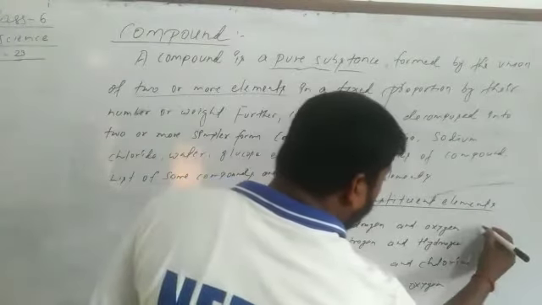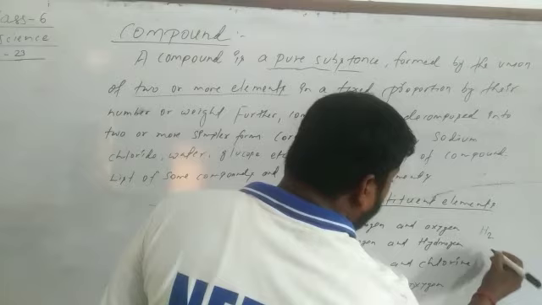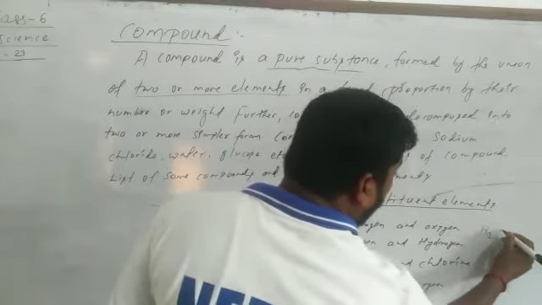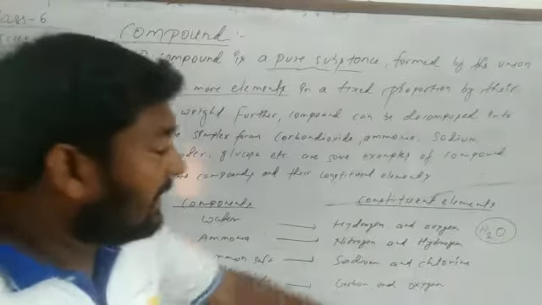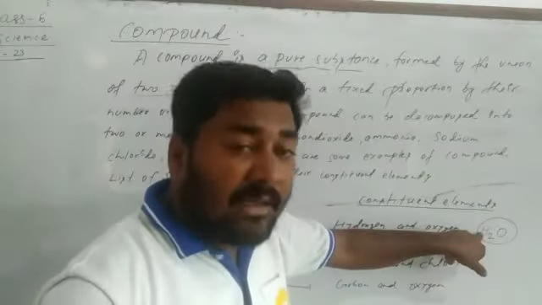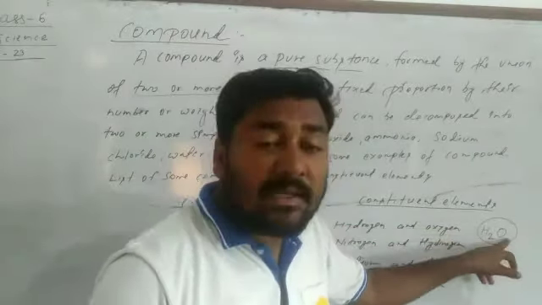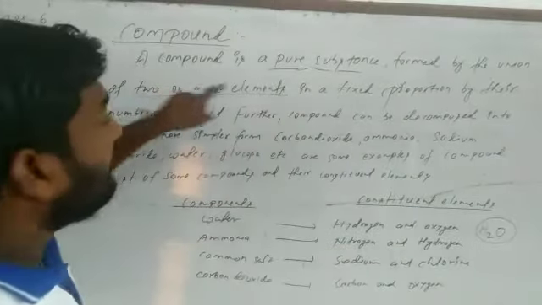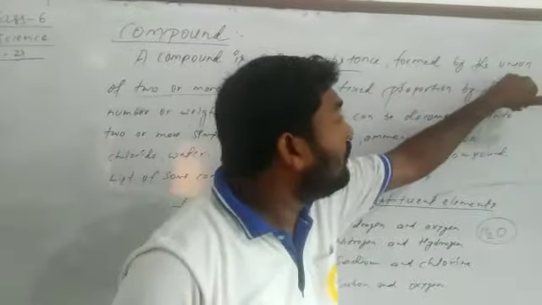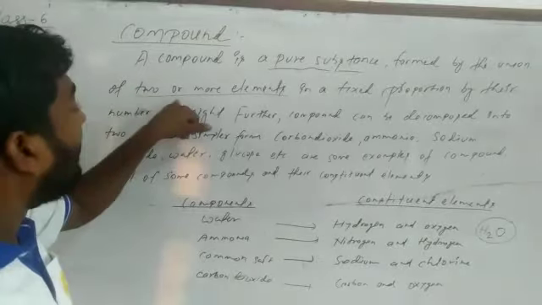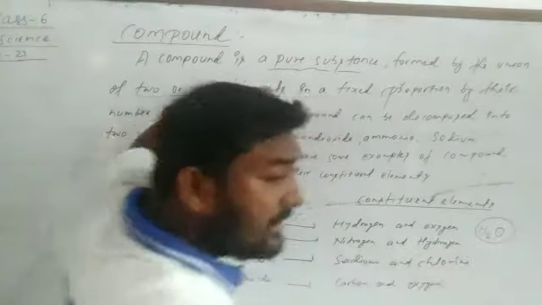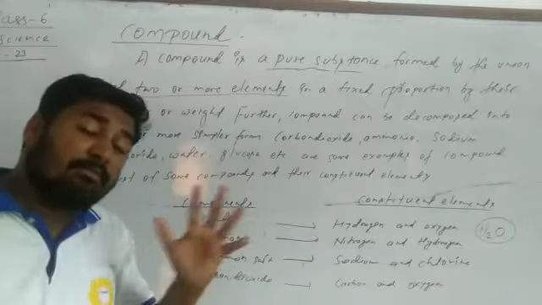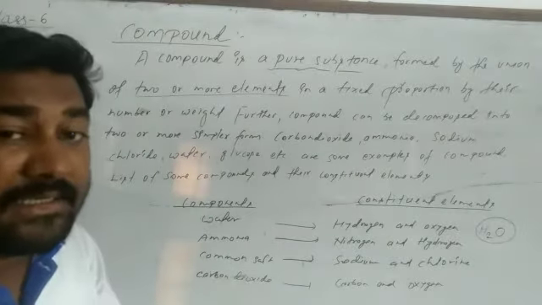Hydrogen means H2, oxygen means O. It is called H2O. Hydrogen is an element, oxygen is an element. So see here, formed by the union of two or more elements. Hydrogen and oxygen means a combination of elements.